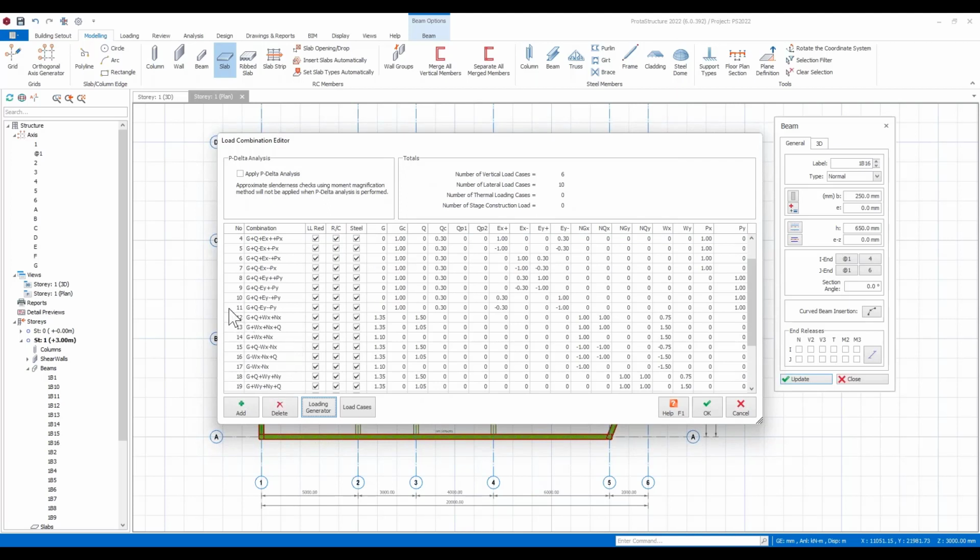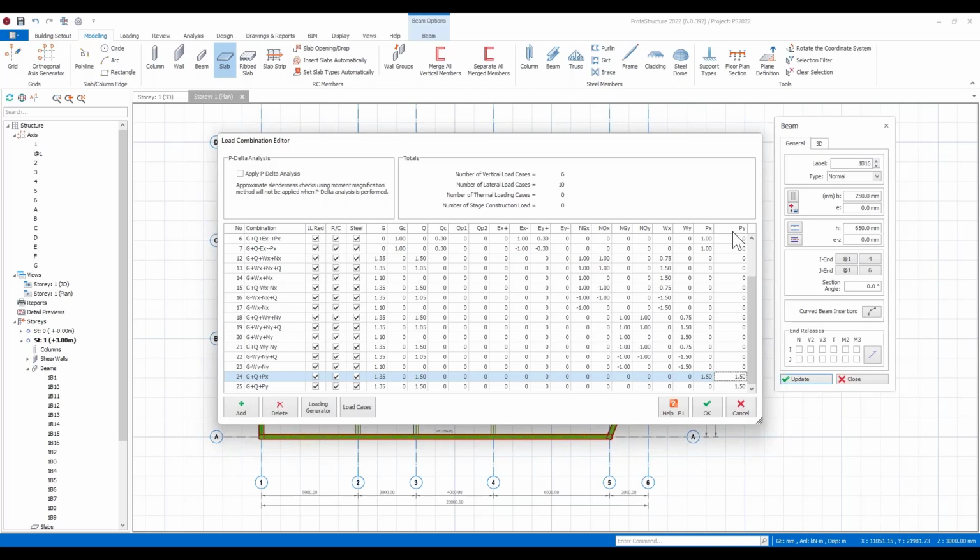Okay, if I don't wish to have so many cases, I can look to remove some. So you do have the ability to edit on the fly. Okay, I've got a soil pressure case at the bottom here, and I can also come in and make changes in here. So I can add maybe different cases. I'm just going to remove one here. So I'm going to have this acting in the same case.